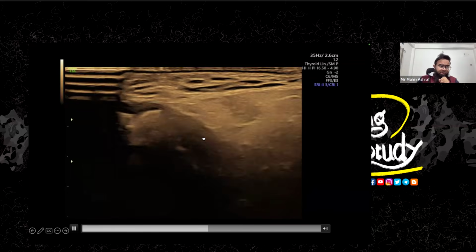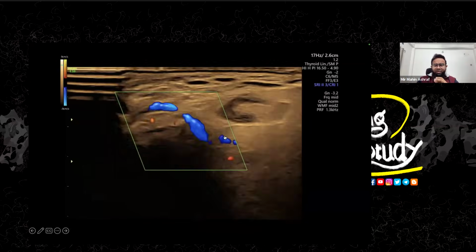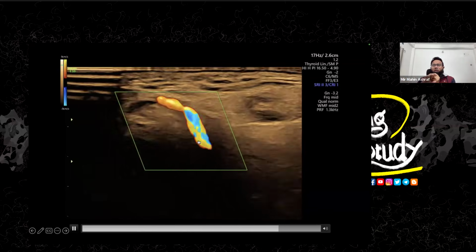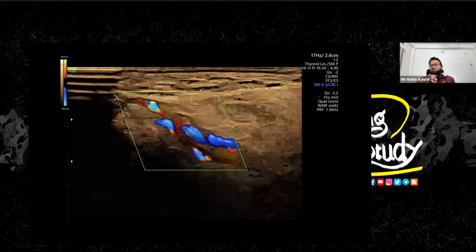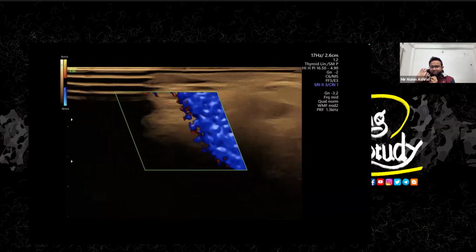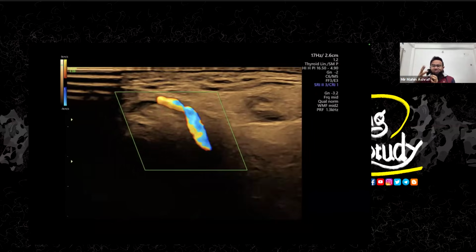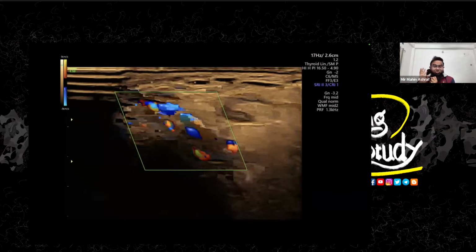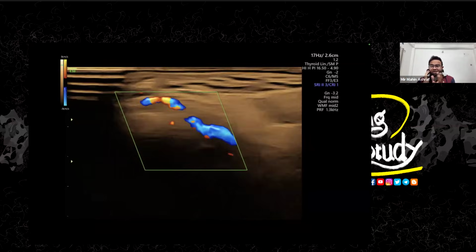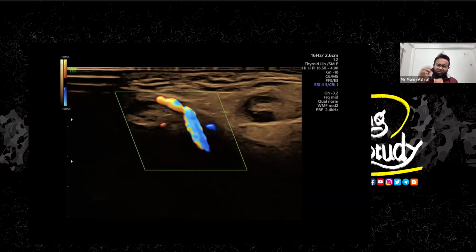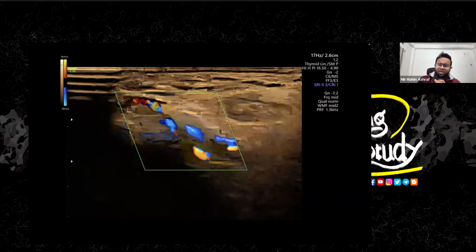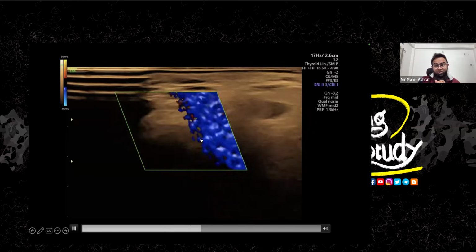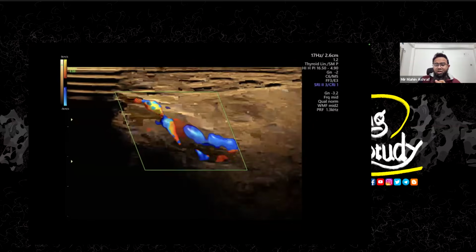Let's put some color Doppler. You can see some vein, and you can see the artery here, which is showing aliasing. In your books you can find some aliasing type topics written, but in this case it usually depends on your machine setting. So make sure you ignore the aliasing unless you compare both sides, right and left. So forget about that. Let's look at the right side here. You can see that this pulsatile vessel is the superficial temporal artery, which is very good. You can see it better.